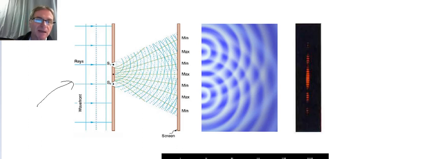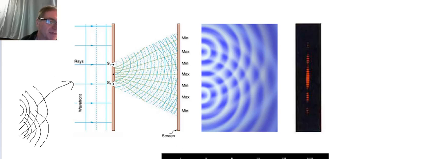Well, what happens is with S1 is going to create some semicircular wave patterns, right, like this. And S2 is also going to create some semicircular wave patterns. Well, what happens where these wave patterns intersect with one another? Well, what happens is we get constructive and destructive interference. The green lines here on the chart show where there are minimums and maximums for the waves.